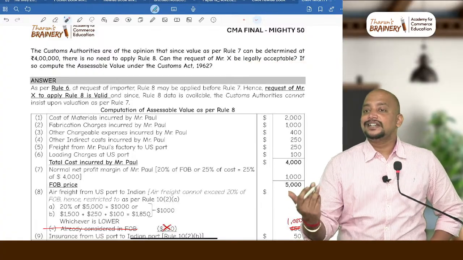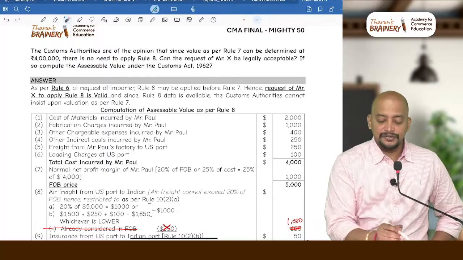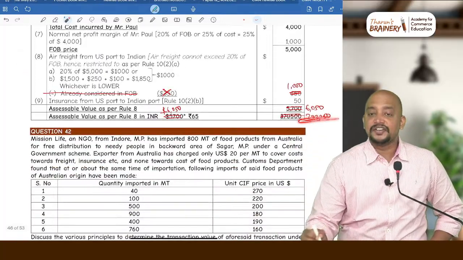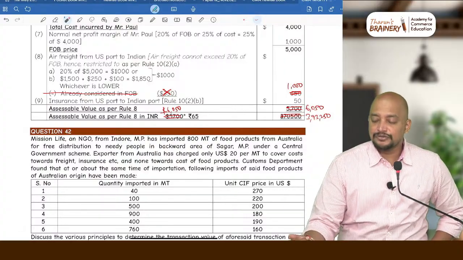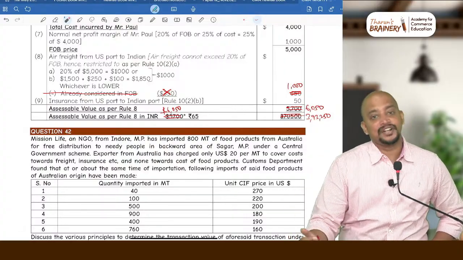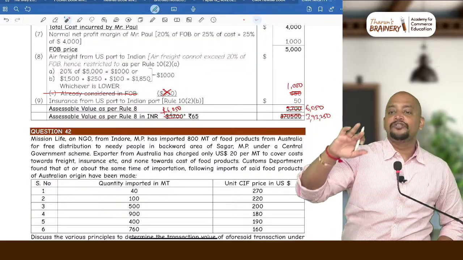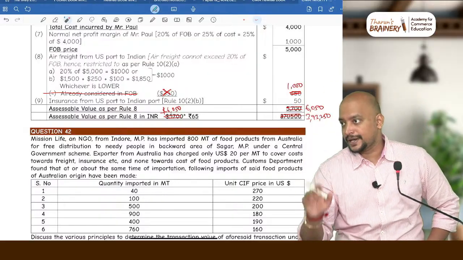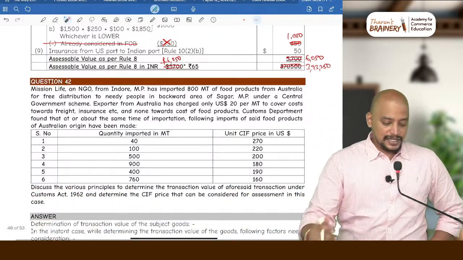Rule 7 is deductive value. As per deductive value, 4 lakhs is there. Computed value is 3,93,250. Which is lower? 3,93,250. So can they choose 3,93,250? Yes. Not necessary that they need to go for deductive value. I told you between deductive value and computed value they can choose. So that is up to this.